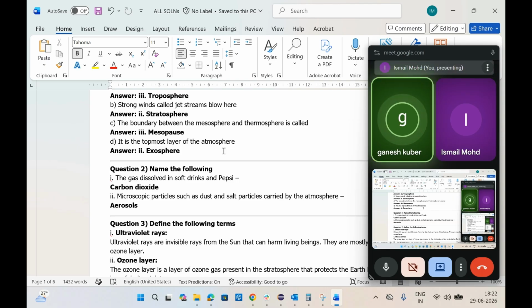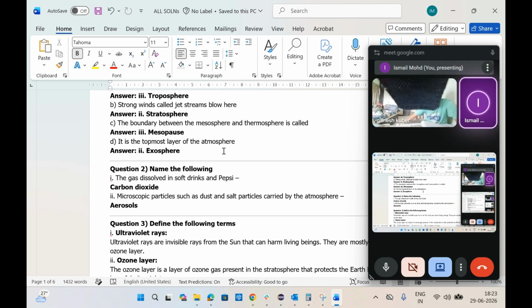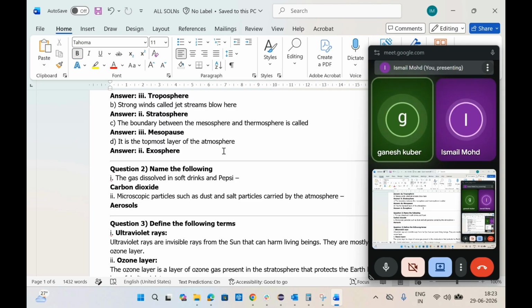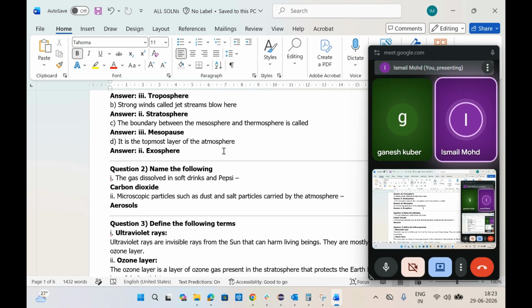It is stated that the lowest temperature in the Earth's atmosphere occurs at the top of the mesosphere. Top of the mesosphere means after the mesosphere there is the thermosphere, right? So the boundary between those is the mesopause. It's the same thing, said in a different way here. In the textbook, it is given that the lowest temperature in Earth's atmosphere occurs at the top of the mesosphere. After the mesosphere, what comes? Thermosphere. So the boundary between mesosphere and thermosphere is the mesopause.